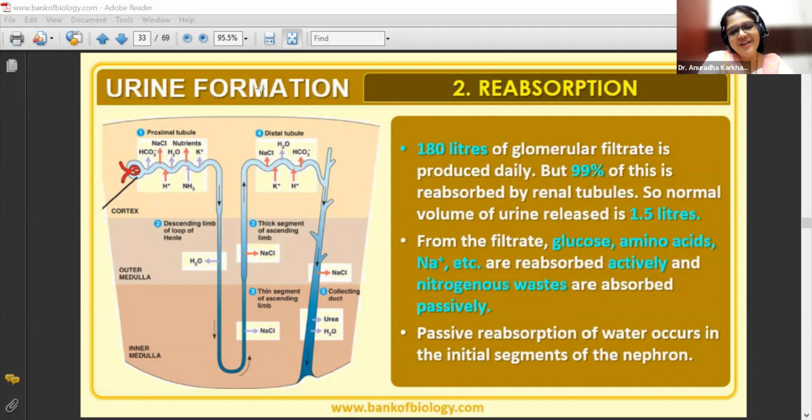Very good, Zoe. Do you all recollect? I had told you, pay attention to this point. It was the last point of that slide. I had said, look, beta, urea also gets reabsorbed and retained in our body. Do you remember? Only Zoe has understood. She is the only one who has given me the right answer. Come on, others, stress your minds. I had told you all at the beginning of the chapter.